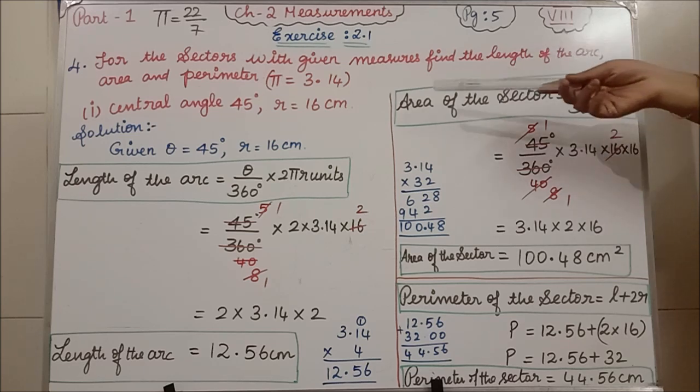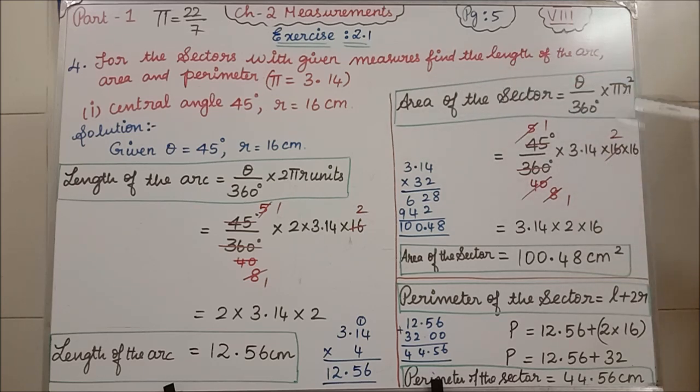The radius value they have given in the question is 16, so since we have r square, 16 into 16. Again the same calculation for 45 and 360 degree. If you cancel, I am getting in the numerator 1, the denominator 8. Again I am cancelling 8 and 16, so the denominator has become 1.